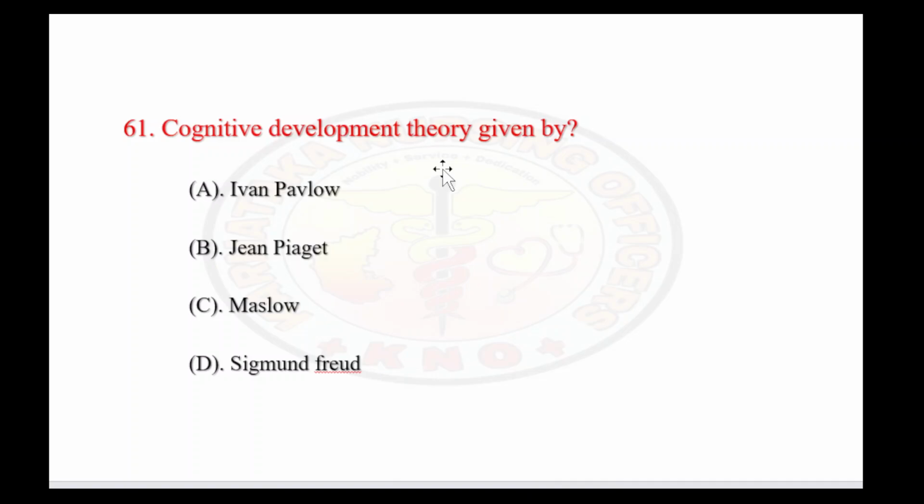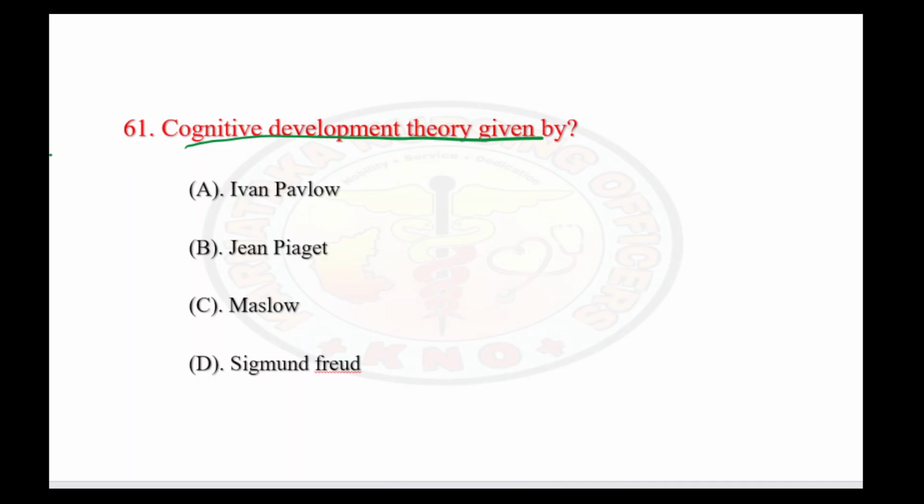Here is the first question: cognitive development theory is given by. Here are the scientist names, and we have to find out who is the author of cognitive development theory.